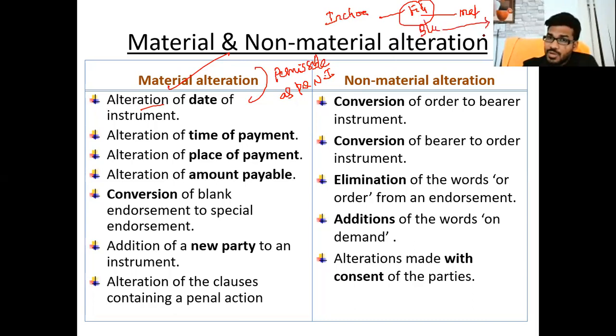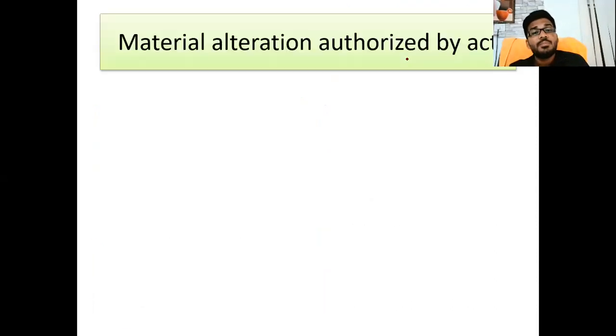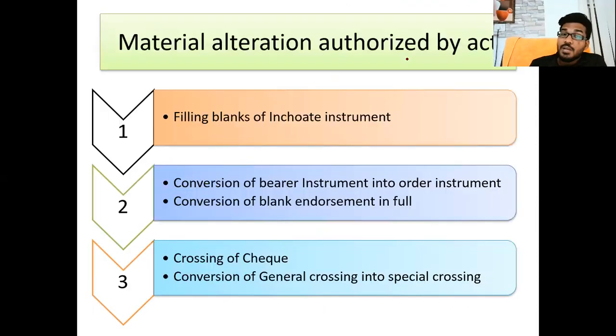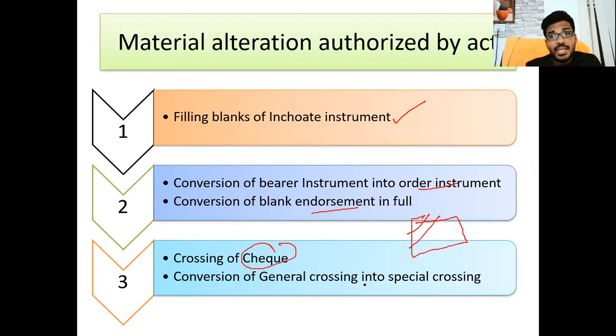Sir, blank endorsement, we wanted to convert to full endorsement. You are writing one person's name without consent. Even though this is a material alteration, it is a permissible material alteration. Like that, the Negotiable Instruments Act allows some material alterations: filling in the blanks in an incomplete instrument, conversion of bearer to order, order to bearer, blank to full and full to blank, and crossing of a check. When one person gives a check, you can draw two parallel transverse lines on the face of the check without permission of the other party. That is crossing of a check.